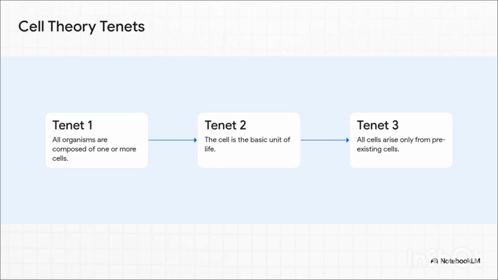From their combined work, the classical cell theory was born. You can really think of this as the absolute constitutional law of biology. It relies on 3 simple tenets. First, whether you're a massive blue whale, an oak tree, or just a microscopic bacteria, you are composed of 1 or more cells. Period. Second, the cell is the fundamental, most basic unit of structure and function. And third, which ties right back to our opening quote from Rudolf Virchow in 1855, all cells arise only from pre-existing cells by division. This put the final nail in the coffin for spontaneous generation, that old Aristotelian idea that life could just magically appear from inanimate matter. Yeah, that was finally put to rest.